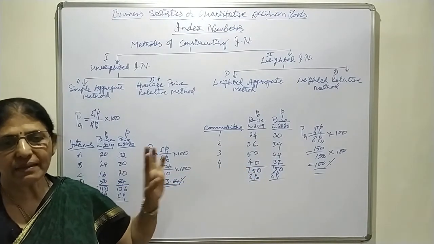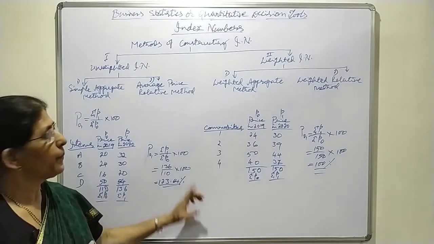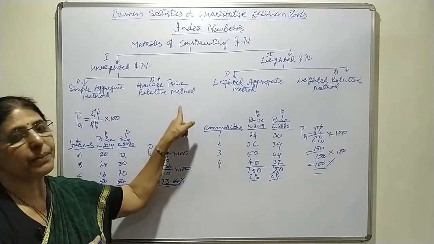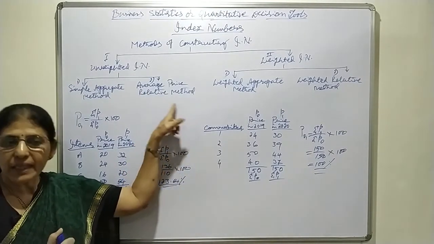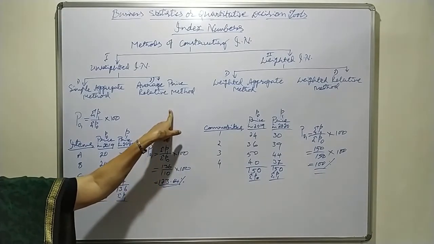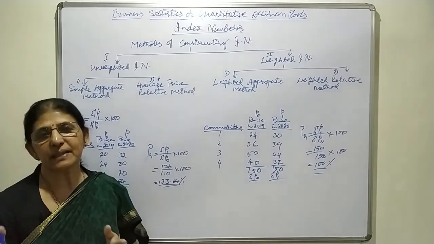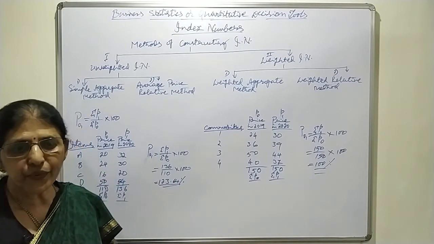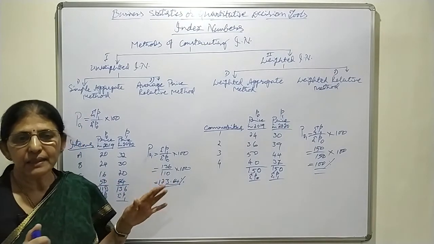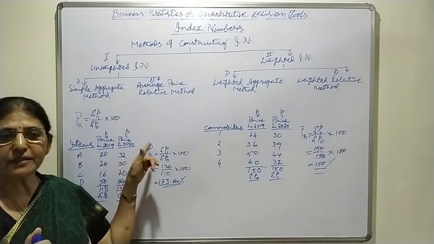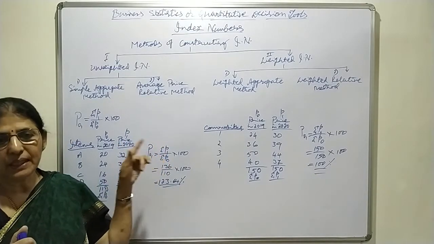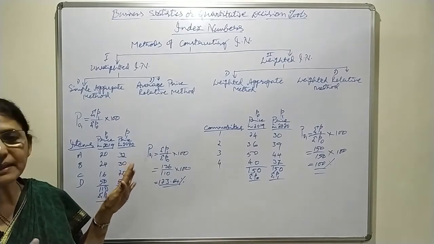Therefore, to avoid this defect, the improved method is the price relative method. In this method, the change in price of each commodity, that is price relative, is computed separately, and the average of these price relatives is taken as index number.